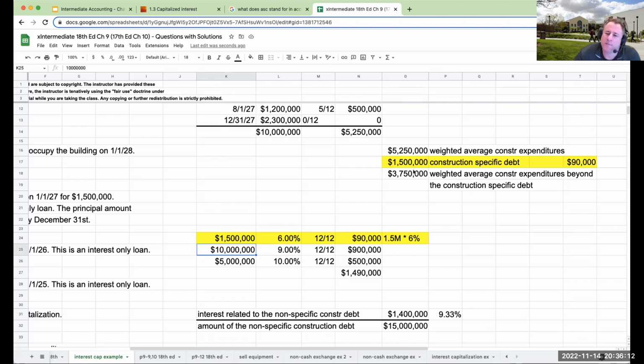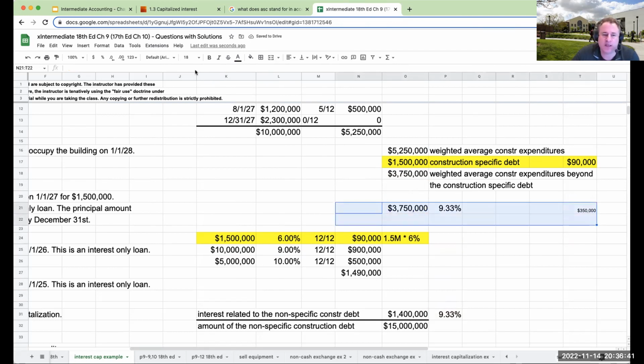So what I'm now going to do is say, okay, this 1.5 is at 6%. So that's what I capitalize first. Now for the weighted average that's beyond the construction specific debt, this 3.75 million, I'm going to say, all right, 3.75 million at 9.33%. This gives me over here 350,000.